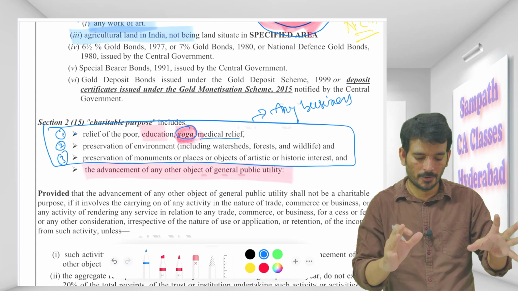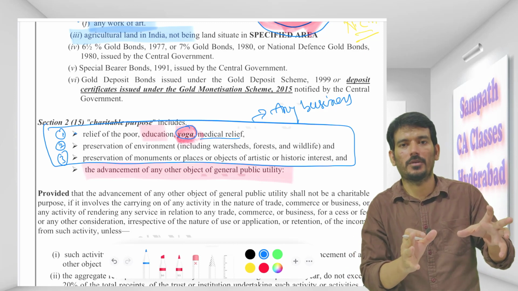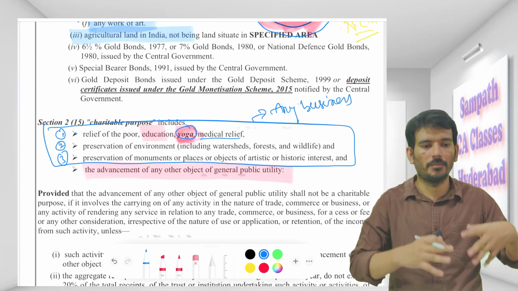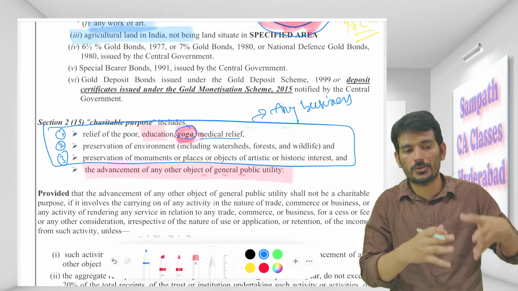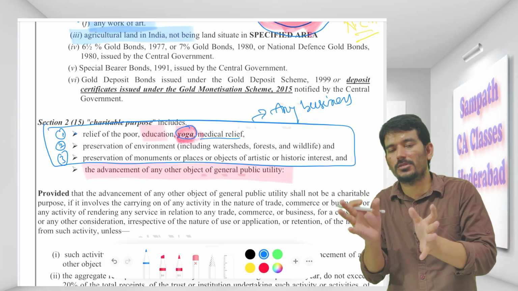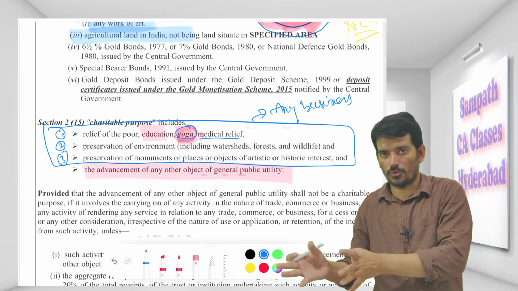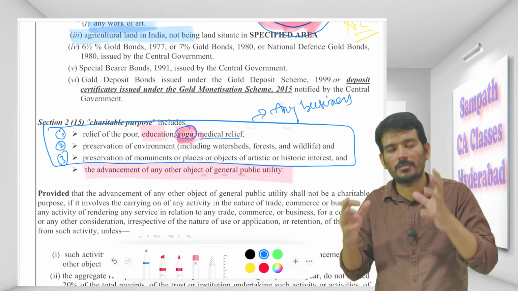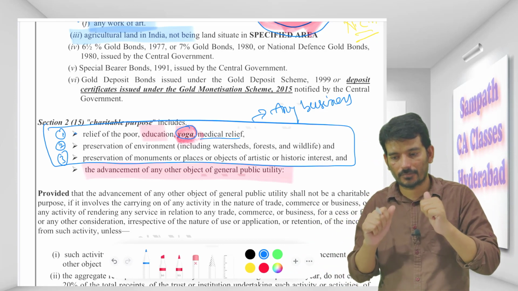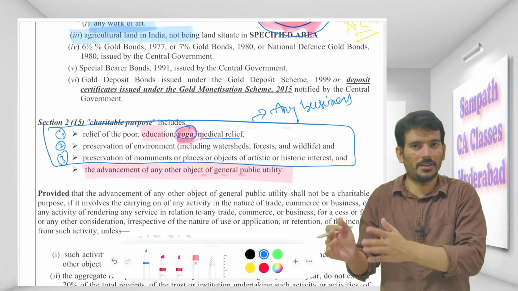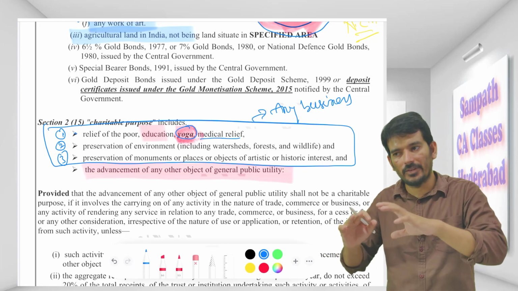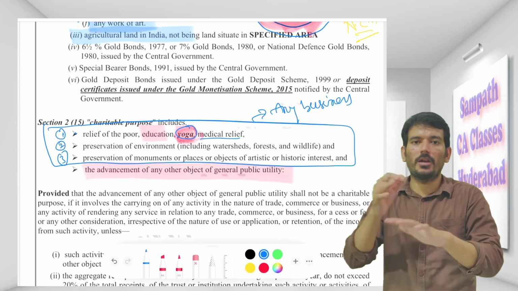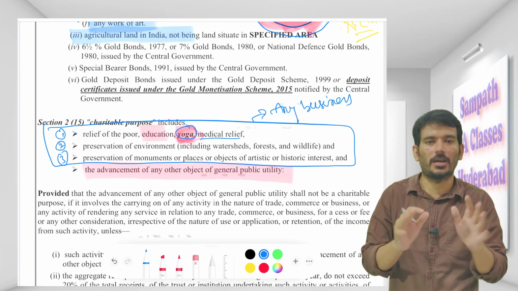There is one person who is doing yoga as his main objective, but to pursue that objective, he also starts to sell some items relating to yoga, like a mat, or some items relating to our tradition. So he can say that even that business relates to your charitable purpose.